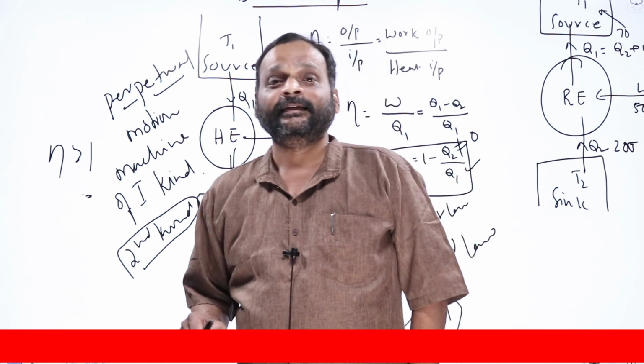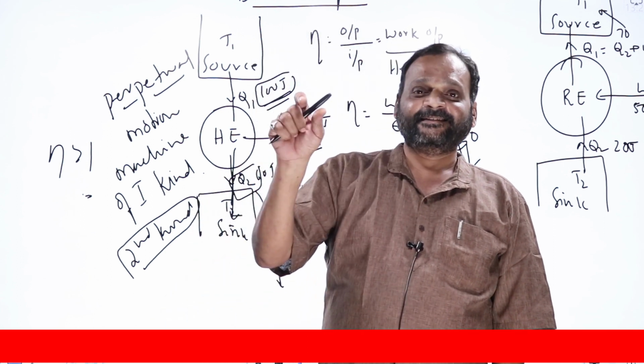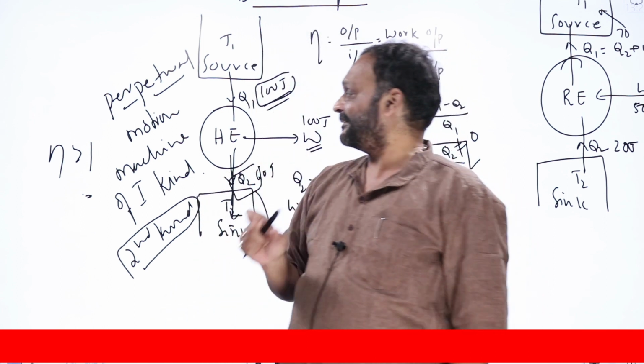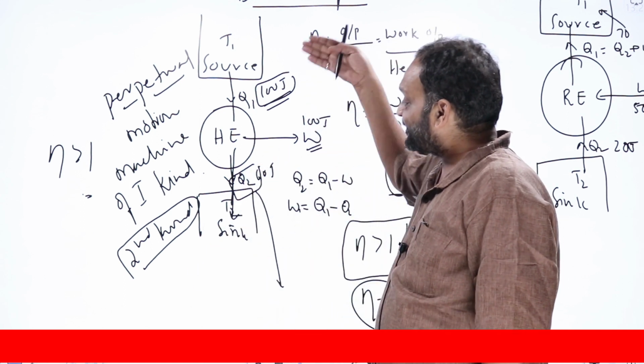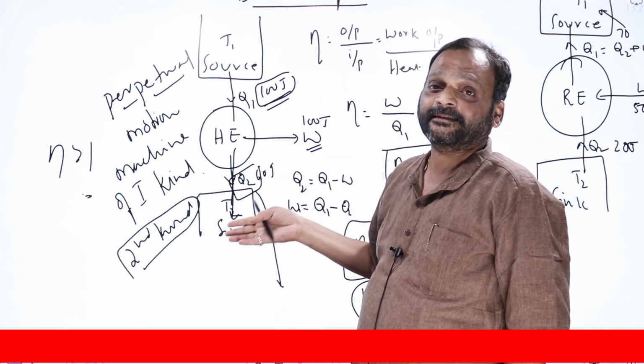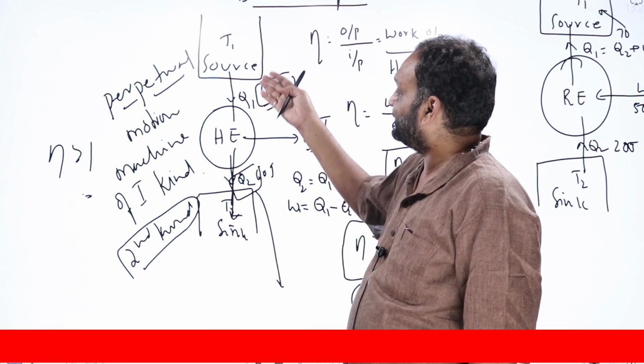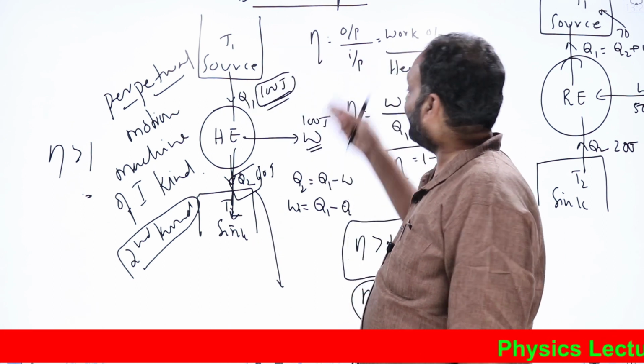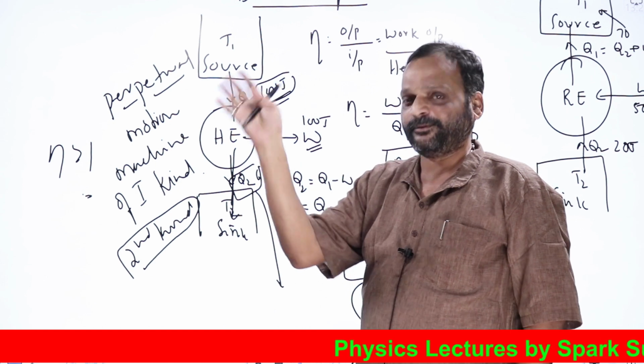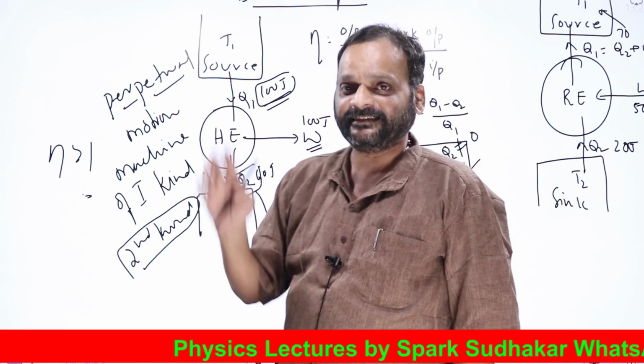Why? Again, there is no answer. Why does a heat engine have to reject some heat into a sink at lower temperature? What is the problem if it takes 100 joules and converts all 100 joules into work? Second law says it is impossible.